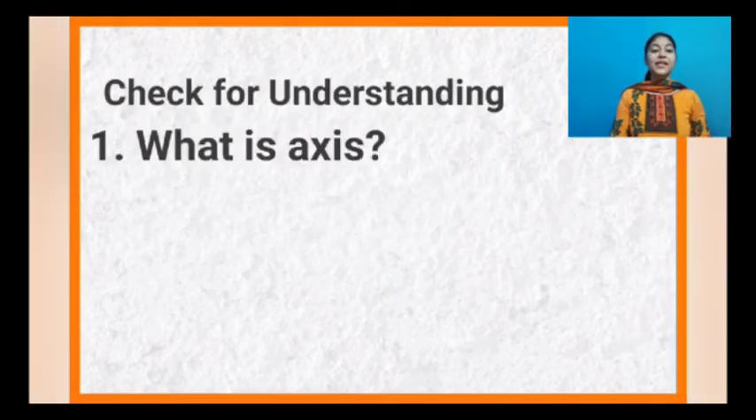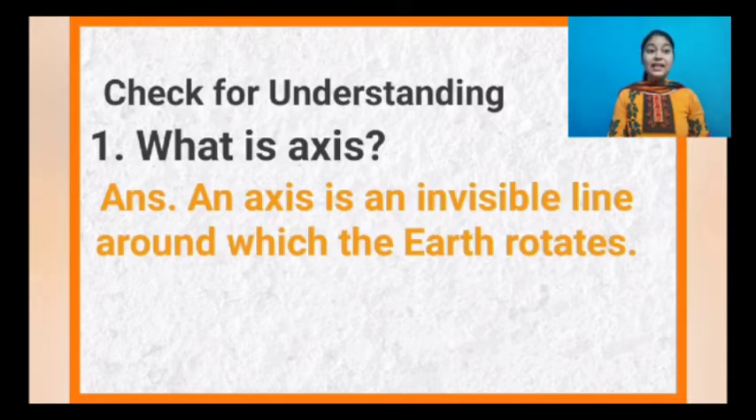Question: what is axis? So an axis is an invisible line around which the earth rotates. So axis is an invisible line. Invisible means the line which we cannot see. So an axis is an invisible line around which the earth rotates. Okay.